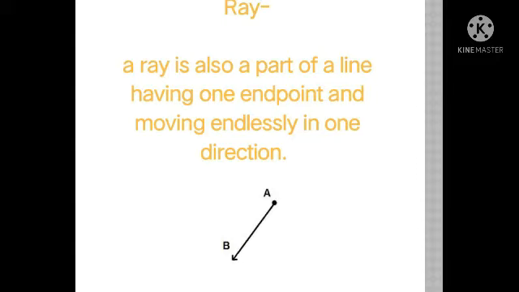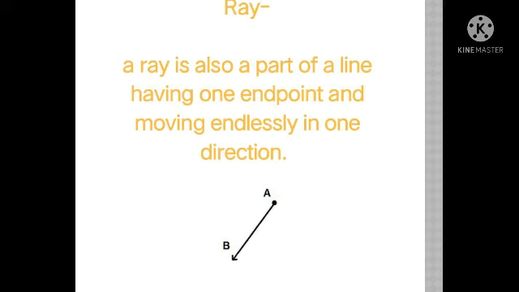So here is the example given below. See, the portion AB is known as a ray. See, at the end A there is a particular point, right? We can measure from that particular point. But look at the end B. Here an arrow is given instead of a dot, and the arrow represents that it will keep on moving endlessly, right? So therefore this is a ray. Students, have you understood what a ray is?